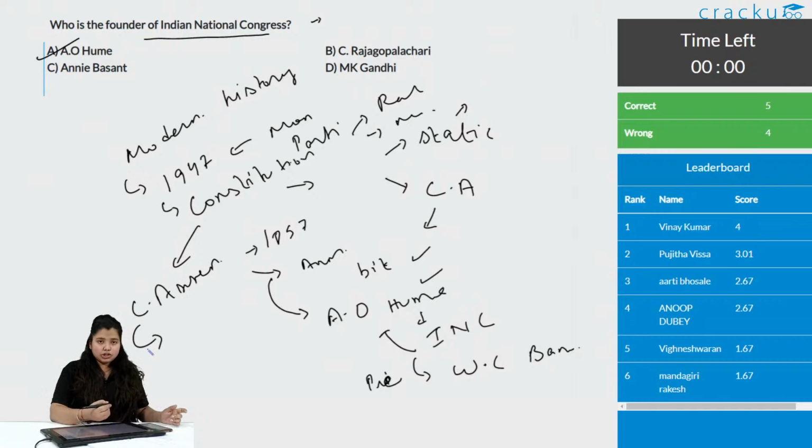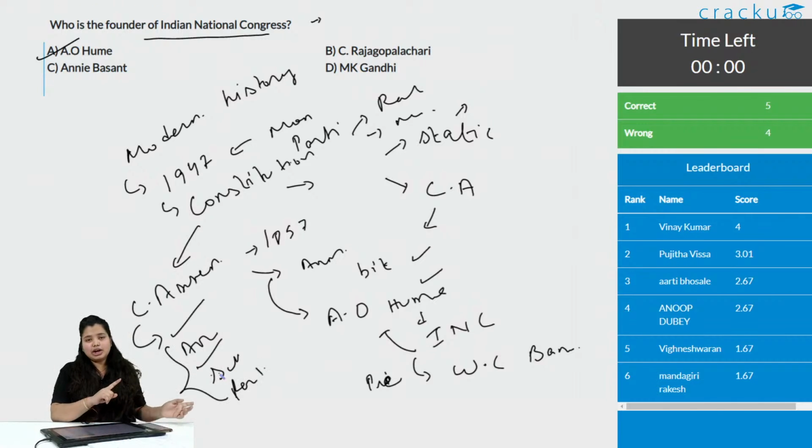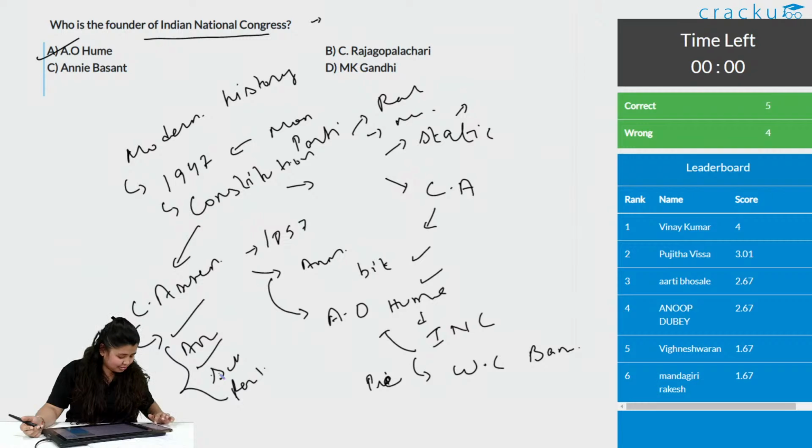Once you see the Constituent Assembly, then you get amendments, articles, the schedules and the parts. Slowly, after history, you will be covering polity in a good and proper way. So, that is it. Slowly and slowly you will build up yourself. That is the thing you need to do in the static portion. Yes, option A is the correct answer. No, Rajiv, option A, A.O. Hume, is the correct answer.